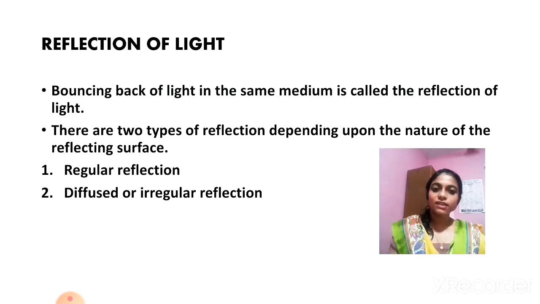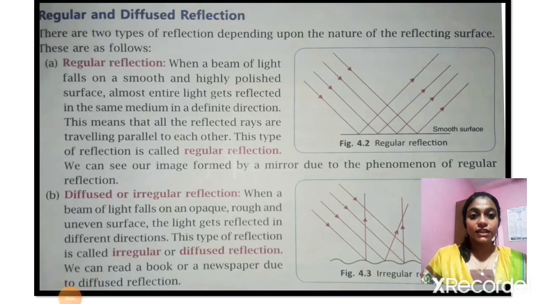So, reflection of light, that is the bouncing back of light in the same medium, is known as reflection. It is of two types, regular reflection and diffused reflection. Regular reflection: when a beam of light falls on a smooth and highly polished surface, almost the entire light gets reflected in the same medium in a definite direction. This means that all the reflected rays are traveling parallel to each other. This type of reflection is called regular reflection.